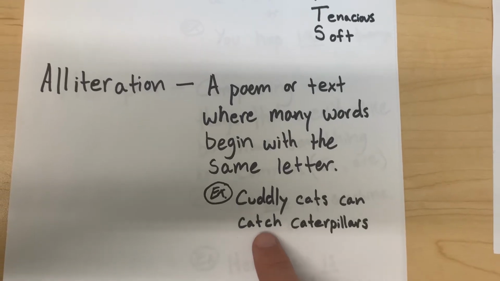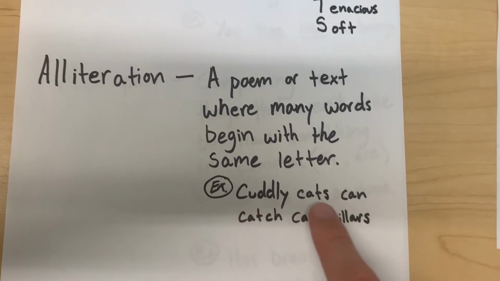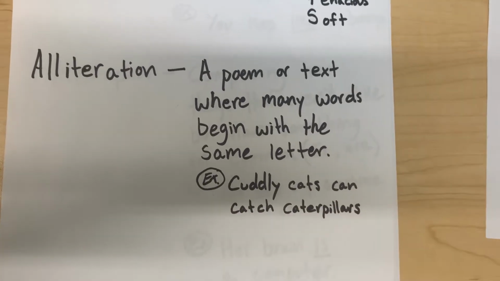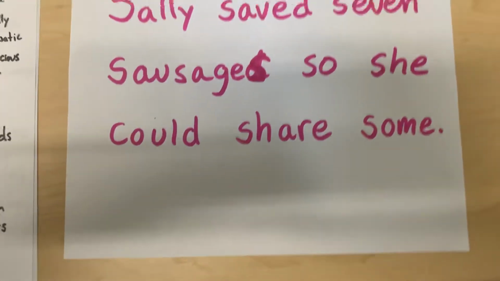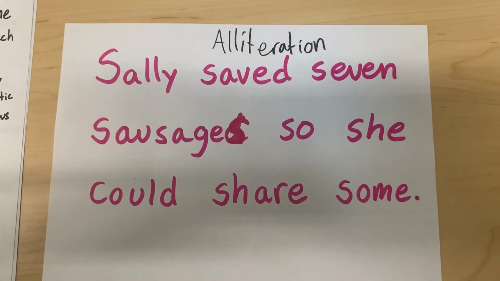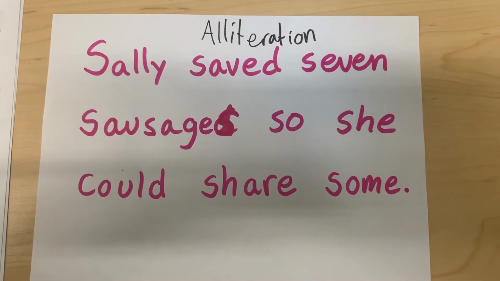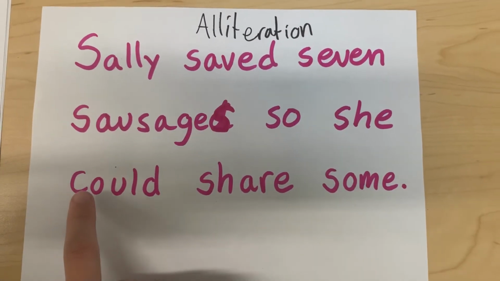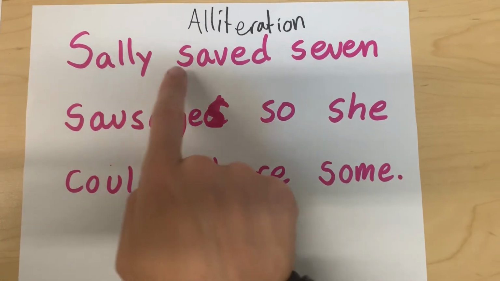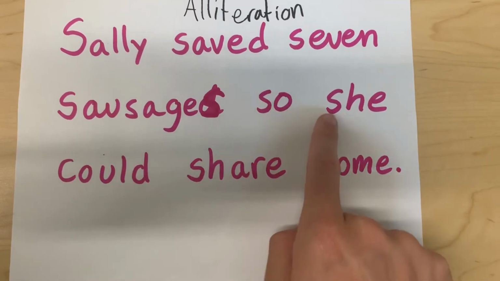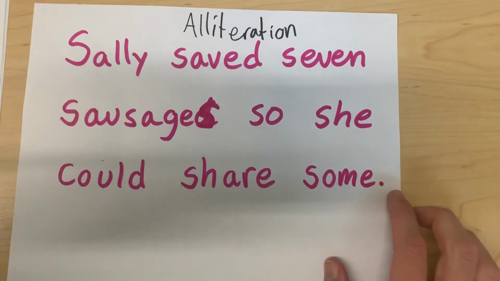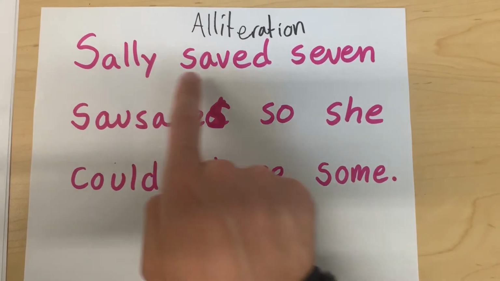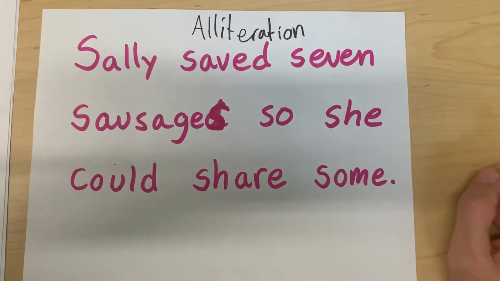In our alliteration poems, not every single word has to begin with the same letter, but most of them do. So I have another example. Sally saved 7 sausages so she could share some. We notice one of the words doesn't have an S, but the rest of them do start with S. So those are alliteration poems. Poems where many words start with the same letter.